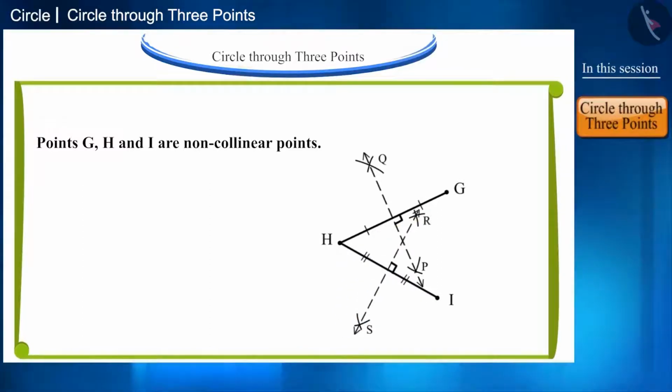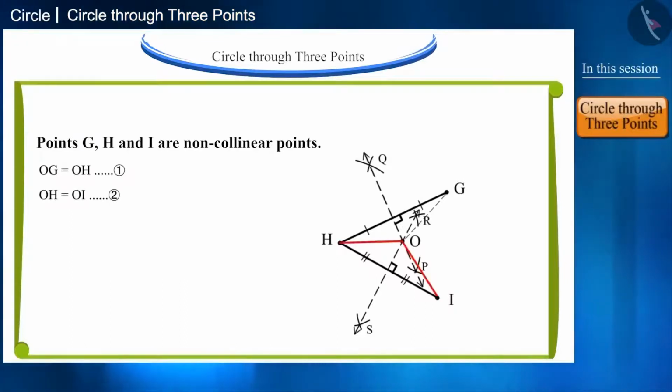Which intersect each other at point O. We know that each point of the perpendicular bisector of a line segment is equidistant from its endpoints. Point O is located on perpendicular bisector PQ of line segment GH. That is why OG and OH are equal. Similarly, OH and OI will also be equal.